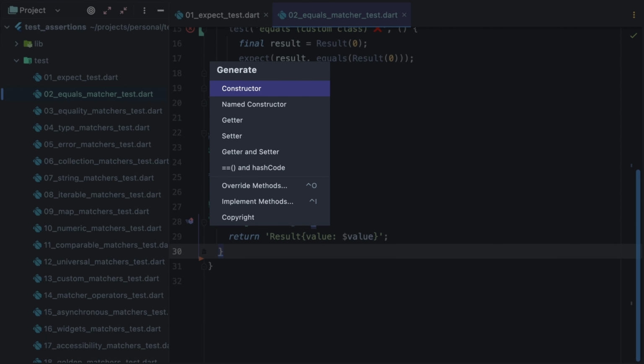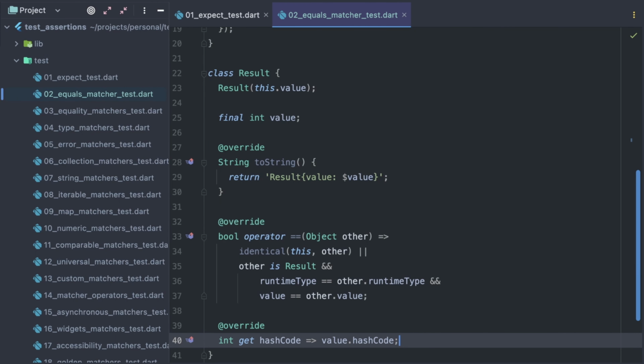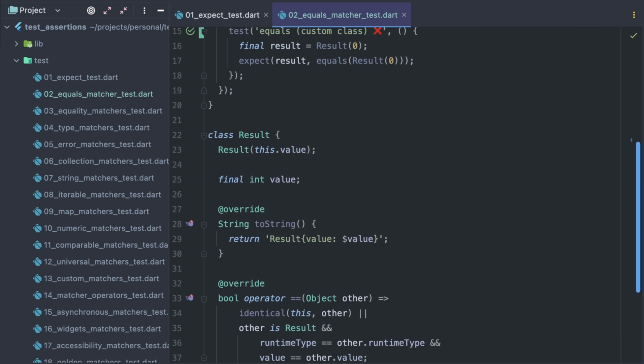Let me ask Android Studio again. This default implementation is good enough. Whenever you override the equals operator, you also have to override the hashCode getter. Now our test passes.